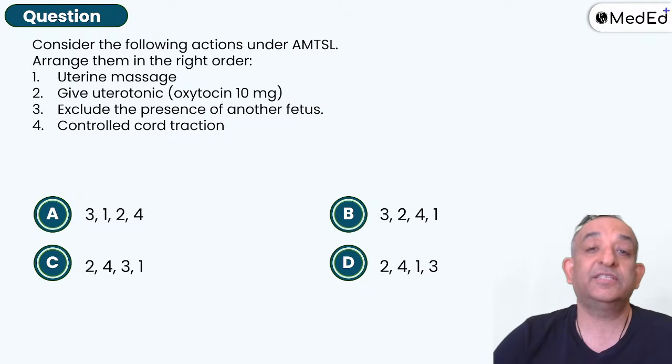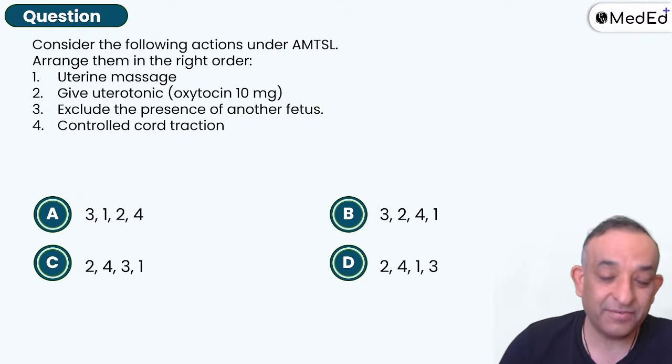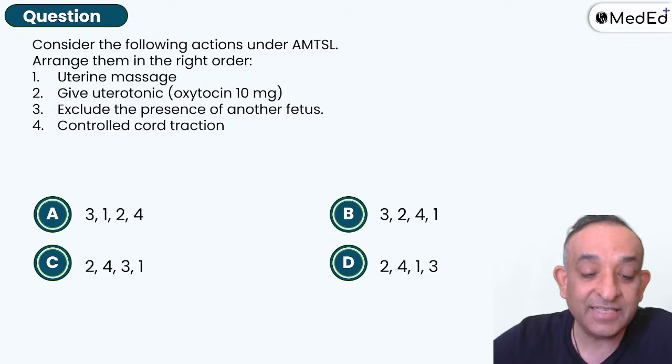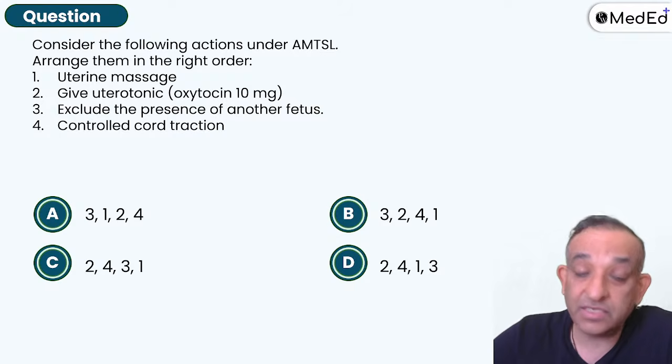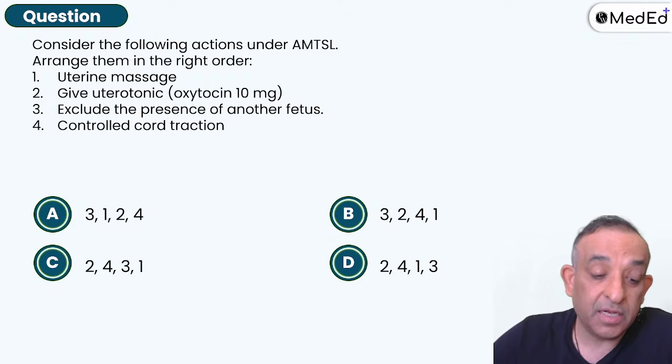Consider the following actions under active management of third stage of labor. We are getting into our favorite zone again. Arrange them in the right order. So uterine massage is not the best first thing to do. Give uterotonic oxytocin 10 units, exclude the presence of another fetus, and control cord traction.